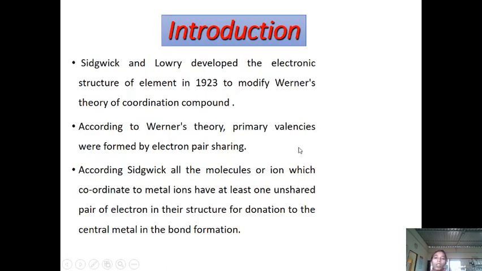Let's discuss the introduction. Sidgwick's theory is also called the electronic interpretation of complex or coordinate compound. To modify the Werner theory of coordination compound, Sidgwick developed the electronic structure of elements in 1923.